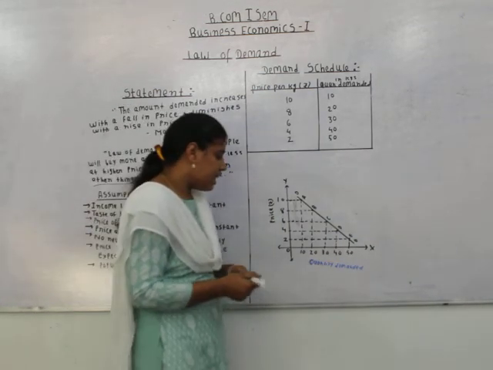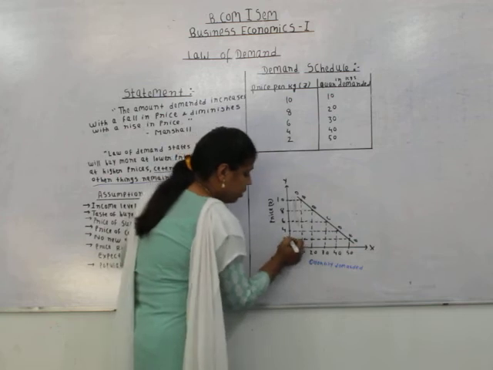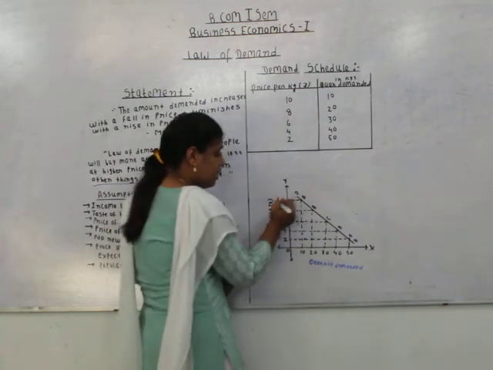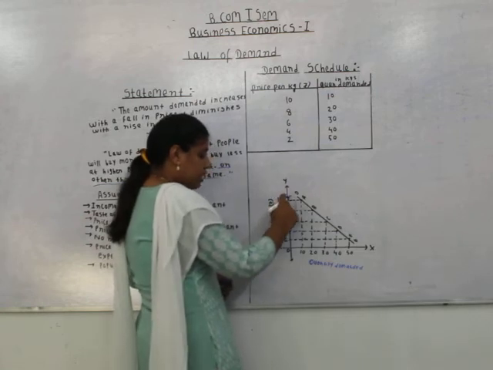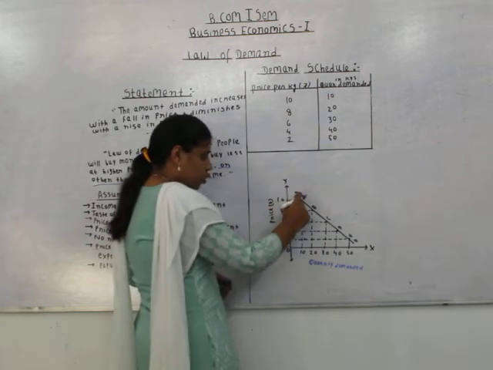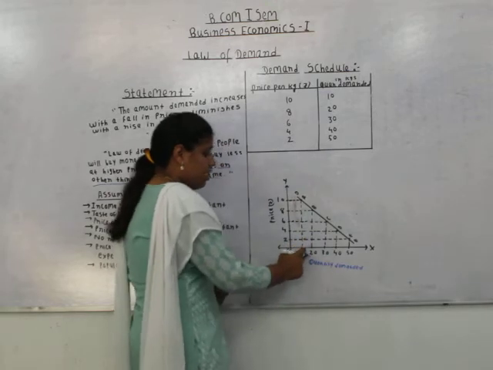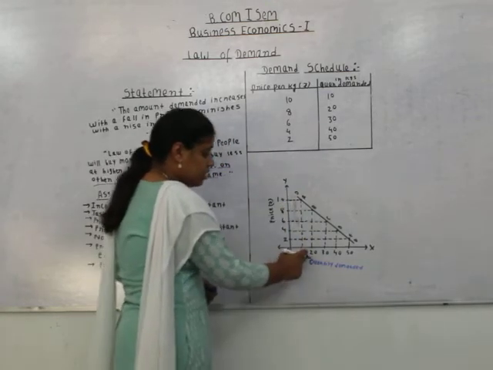When the price of the commodity is rupees 10, the demand is lowest. When the price is highest, the demand is lowest.